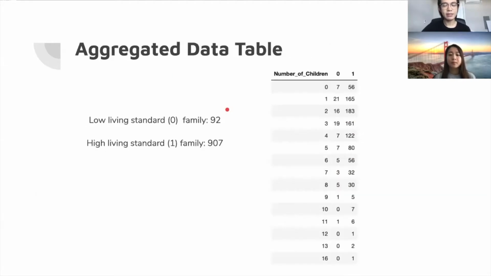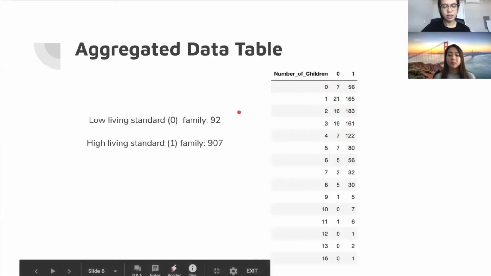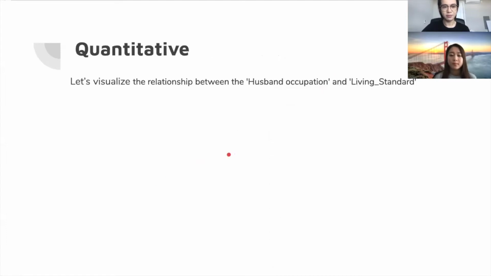Next is the aggregated data table. We use the pivot method to do this. For column, it is class, and the row is number of children. By summing it up, we can see that there is a huge difference between these two categories, the sum of them.